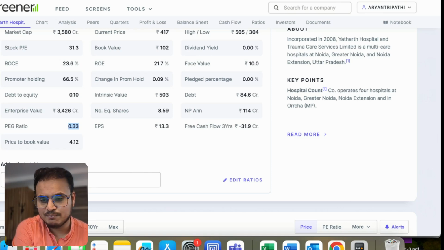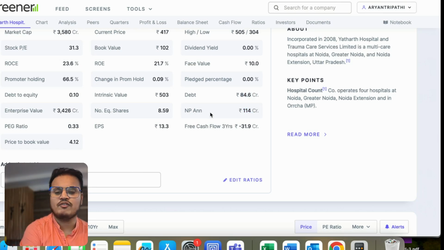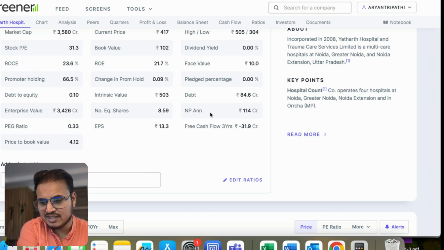So Yatharth came up for these two reasons, and one more reason is that this company is net profitable. They have a profit of 114 crores, whereas their debt is only 84.6 crore, and they have a lot of cash equivalent also. This is one of the major reasons. These three are major reasons. So we'll discuss this stock.